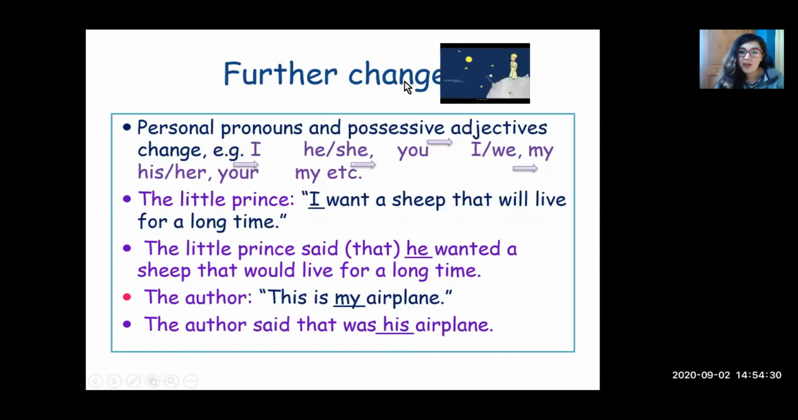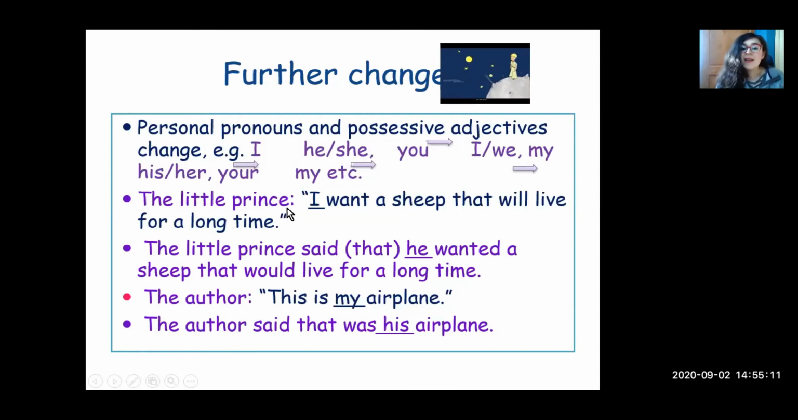Now, some other changes. The pronouns I can change to you, he or she, his, her, your, depending on what you want to say. If in the direct speech I say, I lost my credit card, I am me. So when you change it, you transform my credit card to her credit card, and so on.